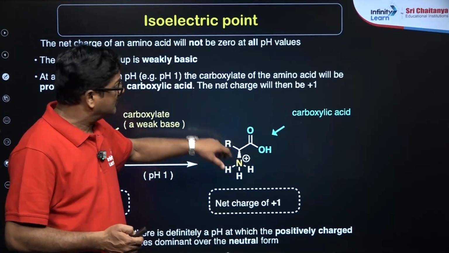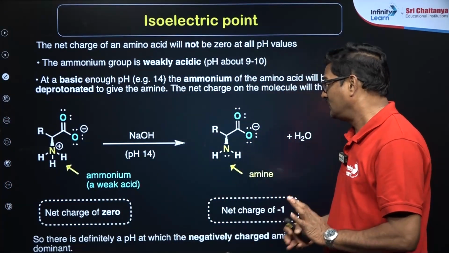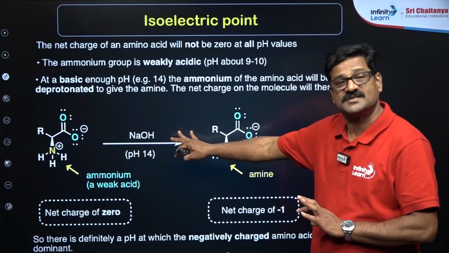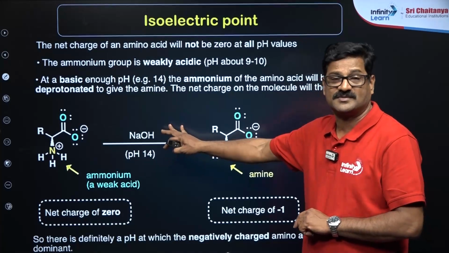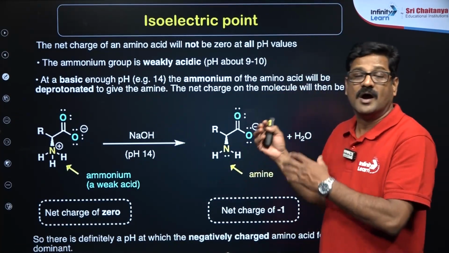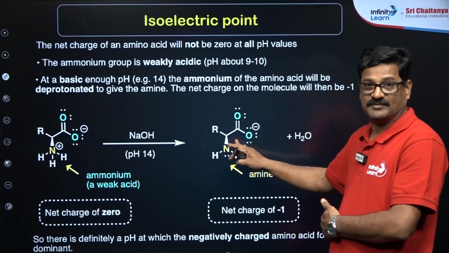Let us say in the other way, if the pH is drastically increased, the net charge is 0 in the zwitterion form. If the pH is drastically increased, make it 14, in the presence of sodium hydroxide, this sodium hydroxide is going to ionize the carboxylic group but not the amino group.